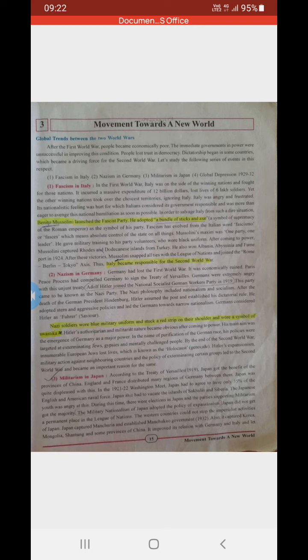Now, in the year 1921-22, at a meeting in Washington, Japan had to agree to accept 35% of the English and American naval force.